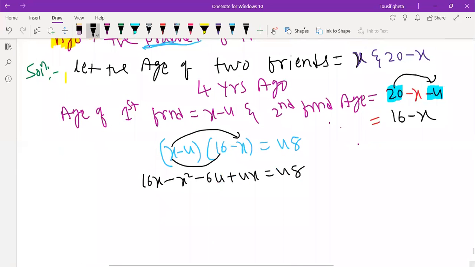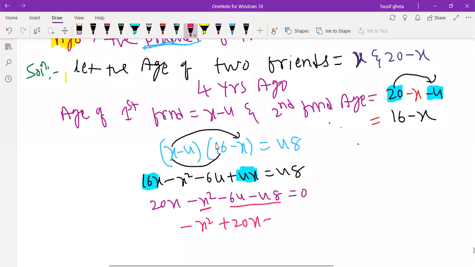So let me do this. 16x plus 4x, we will get 20x. Here minus x square, minus 64 minus 48. So I can write this one now: minus x square plus 20x minus 64 minus 48. How much will we get? Minus 112 we will get. You get, because I want a minus, it is okay, minus also okay.